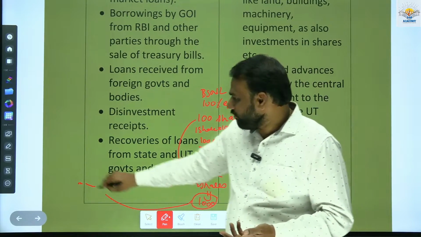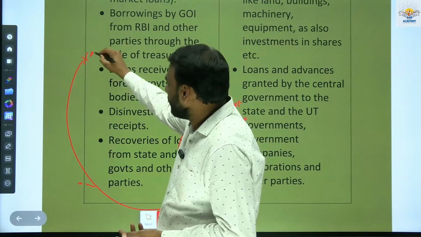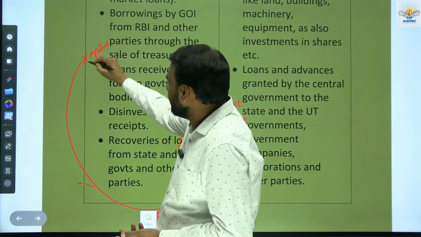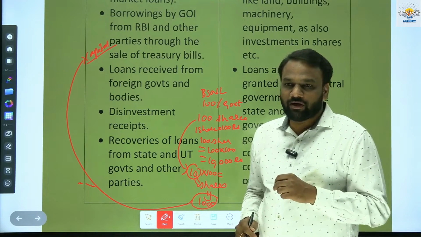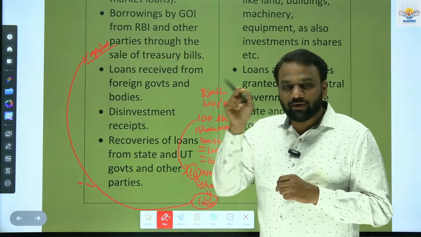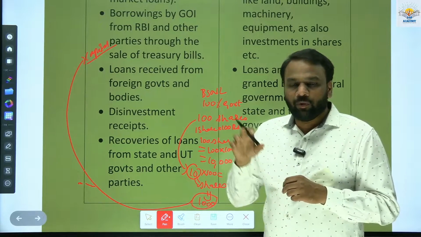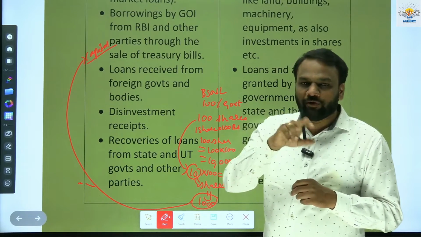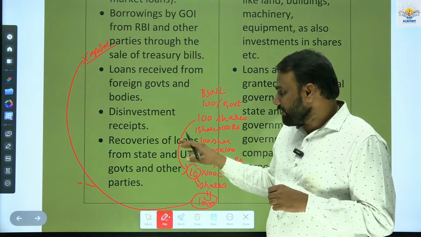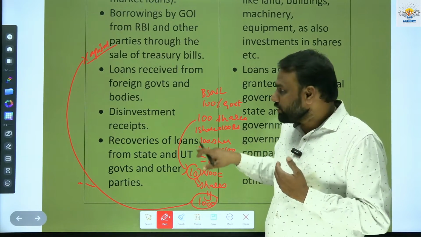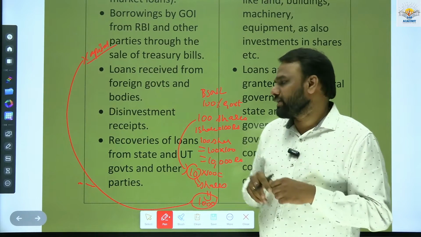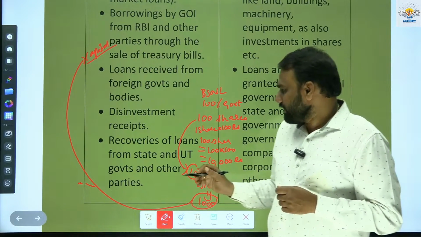It will be part of capital receipt. We have seen while discussing revenue receipt that whatever dividend comes goes into revenue receipt, and whatever interest you earn goes into revenue receipt. But whenever you sell a share, the proceeds you receive will form part of the capital receipt.